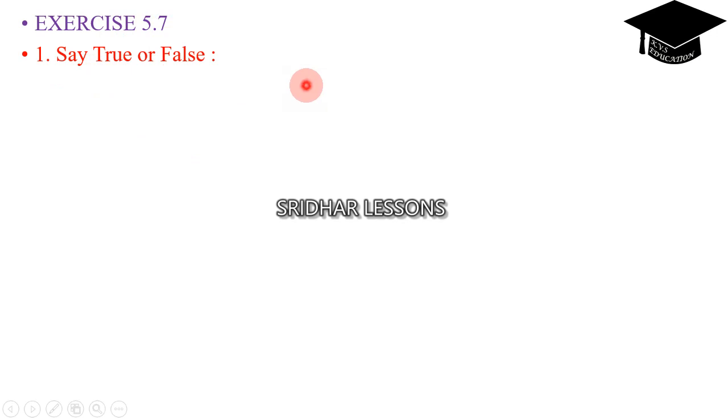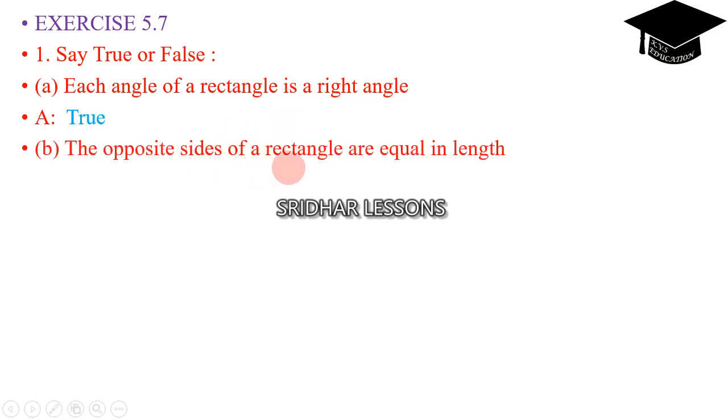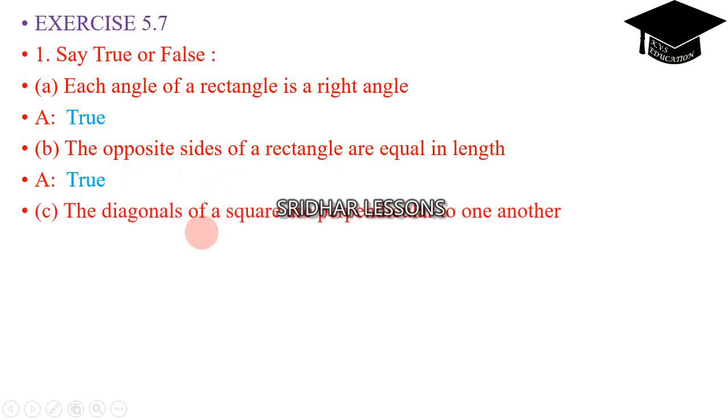Say true or false. Each angle of a rectangle is a right angle. True or false? It is true, because each angle of a rectangle possesses 90 degrees. The opposite sides of a rectangle are equal in length. Yes, it is also true. The diagonals of a square are perpendicular to one another. Yes, it is true.